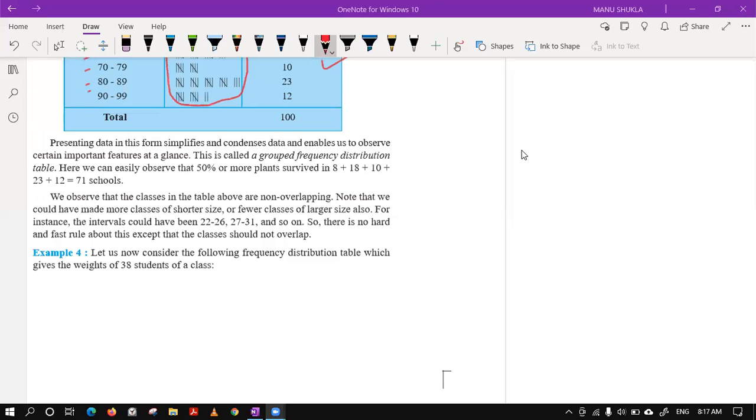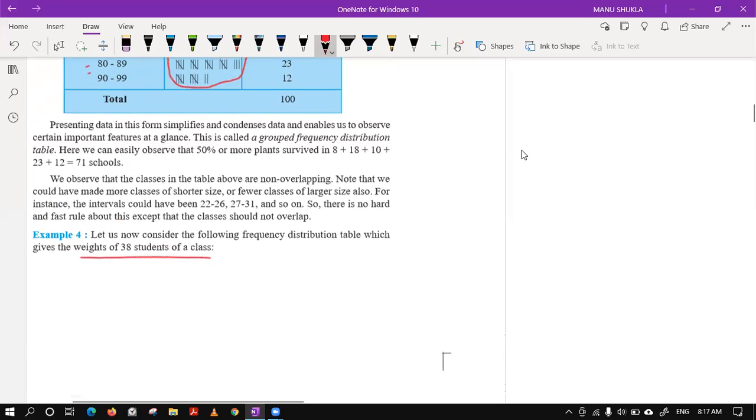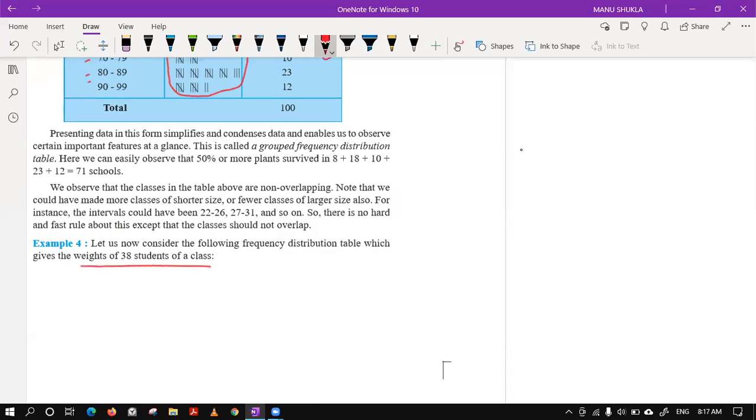Fine. Now, in the next example, they are saying, let us consider the following frequency distribution table, which gives weights of 38 students of a class. Now we have weights of students, and we all know that weights can be natural numbers as well as decimals. So from 20 to 29, 20 will also be included.